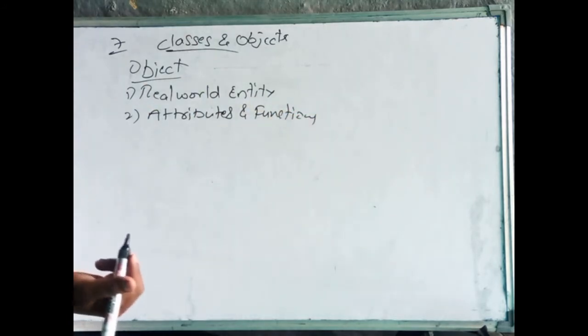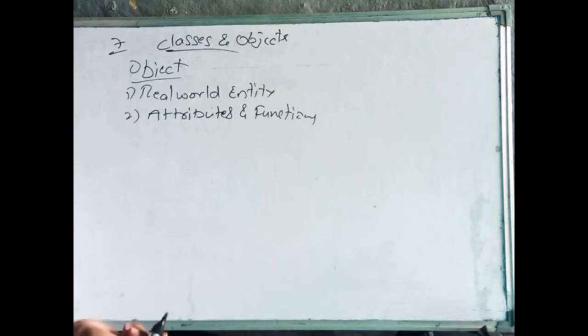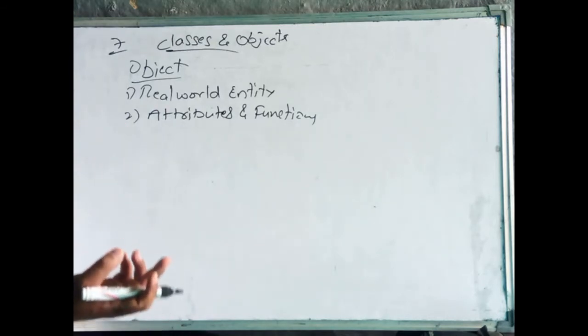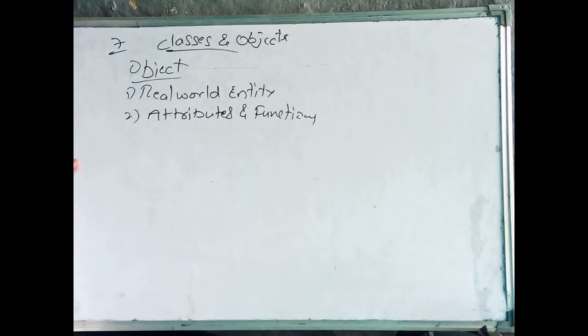For example, if we say car is the object, then it is a real world entity. The attributes of the car are the model of the car, price of the car, color of the car. And functionalities mean we can start the car, we can move the car, we can stop the car. Those are the functionalities.